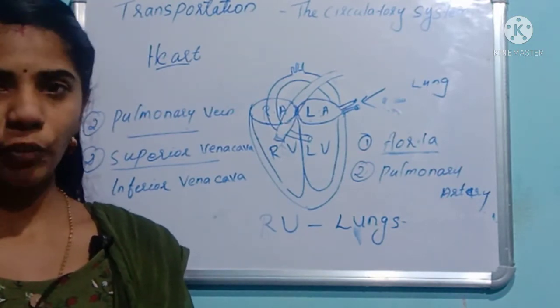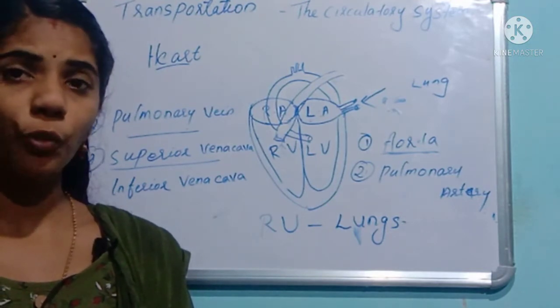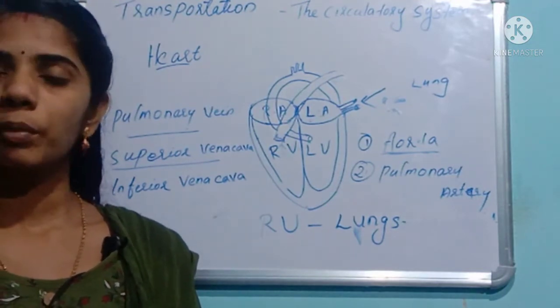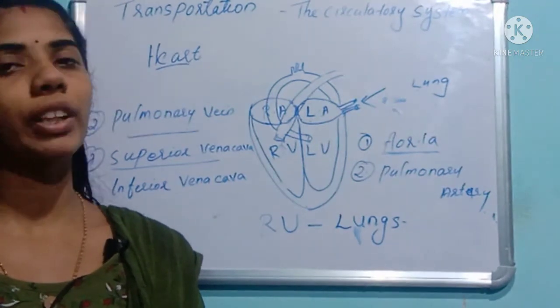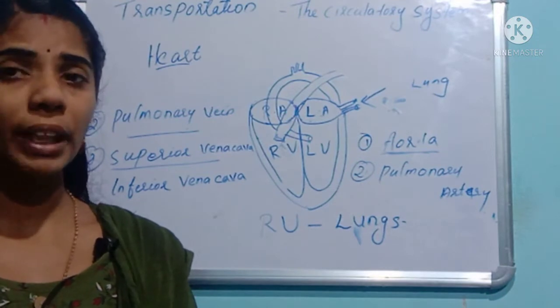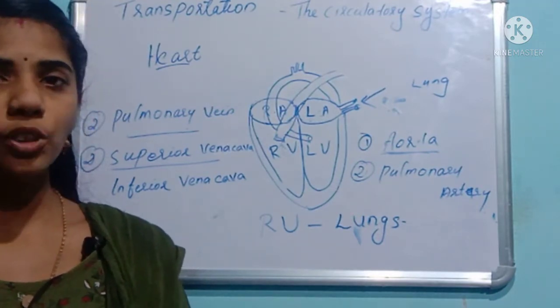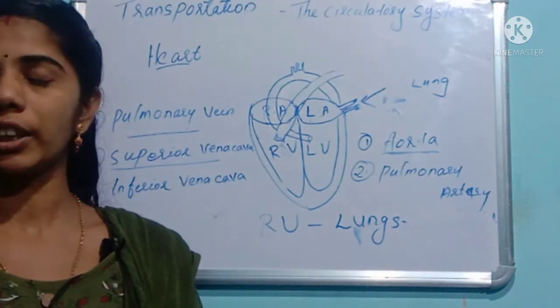Clear? Again, what are the veins? Pulmonary veins and superior and inferior vena cava. The pulmonary veins carry the oxygenated blood from the lungs to the heart. Clear?